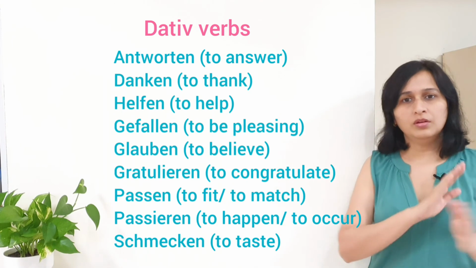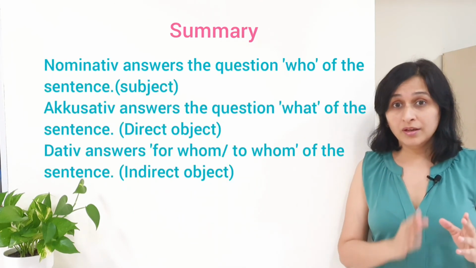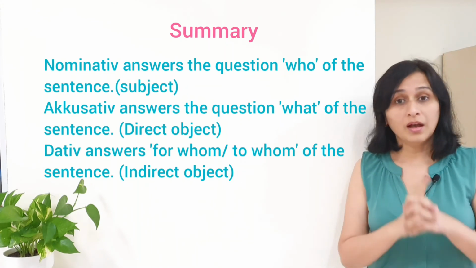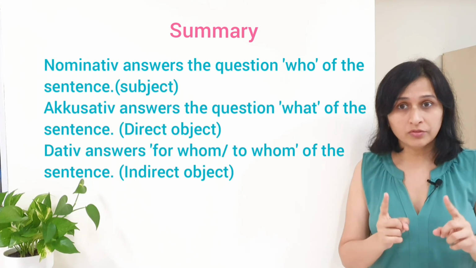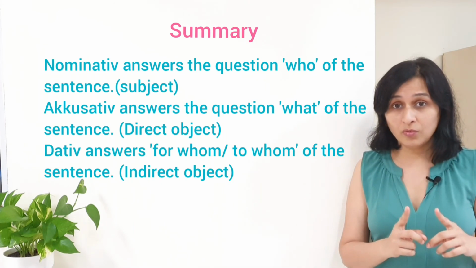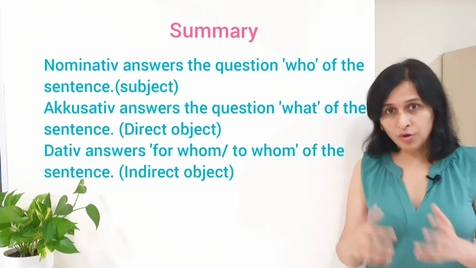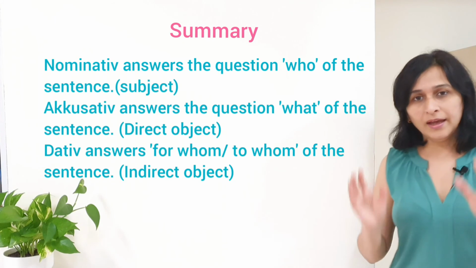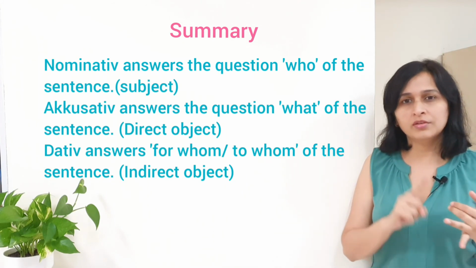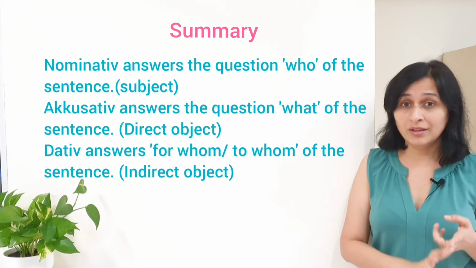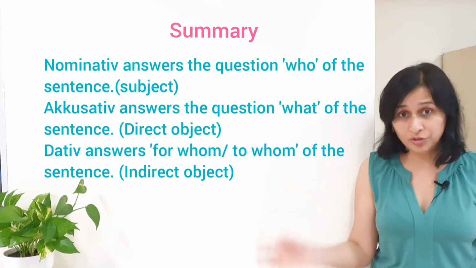So, let us revise everything in a nutshell. Nominative answers the question who of the sentence, and that is the subject. Accusative answers the question what of the sentence because it is the direct object. Dative answers the question to whom or for whom of the sentence because it is an indirect object. And this who, what, to whom, for whom could be a person, a living thing or a non-living thing like an object also.